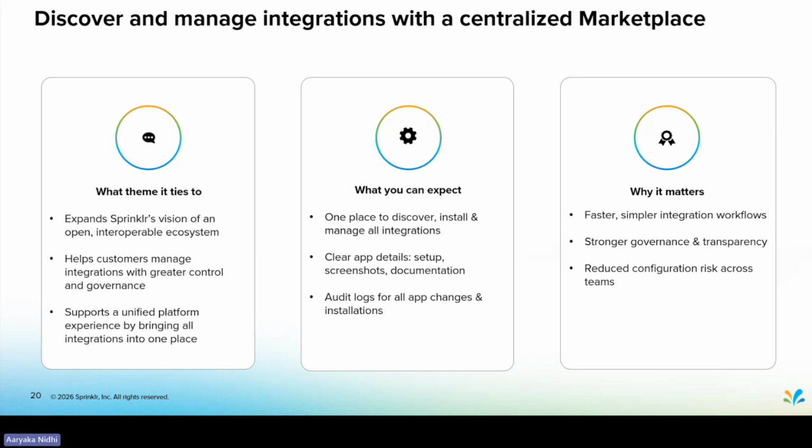Apps were scattered across different areas of the platform, documentation lived elsewhere, and admins struggled to get a single view of what was installed, who installed it, or what changed. This release changes that completely.